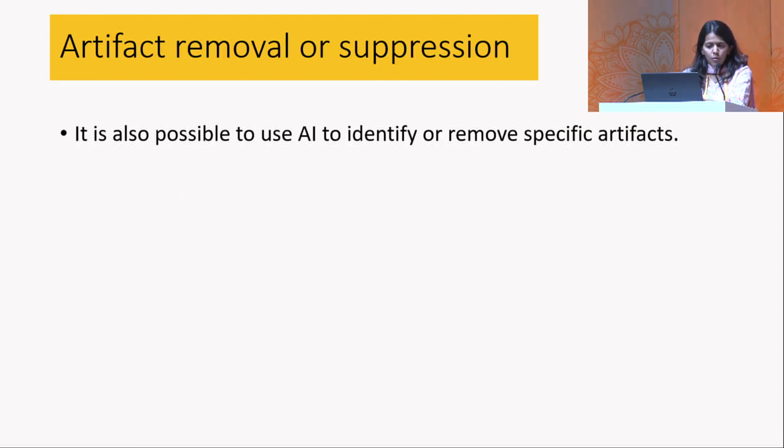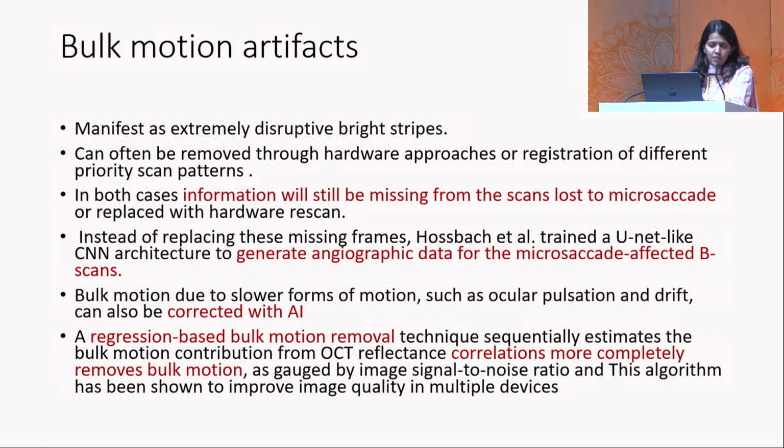Next, most important is artifact removal. AI can also be used to identify and remove specific artifacts. Let's first see the bulk motion artifacts. We know that these manifest as extremely disruptive bright stripes, although they can often be removed through hardware approaches or registration of different priority scans, but their information will still be missing from those scans which are lost to the